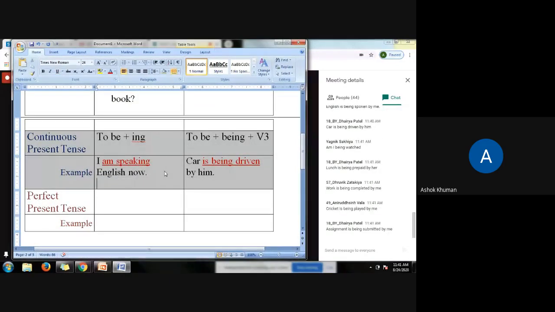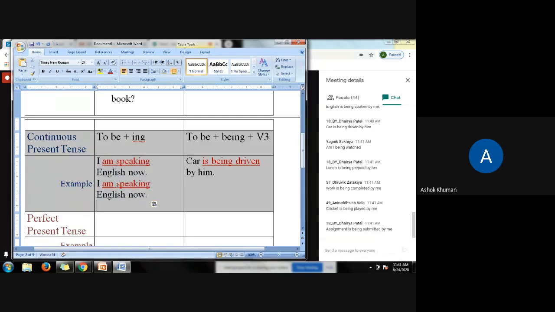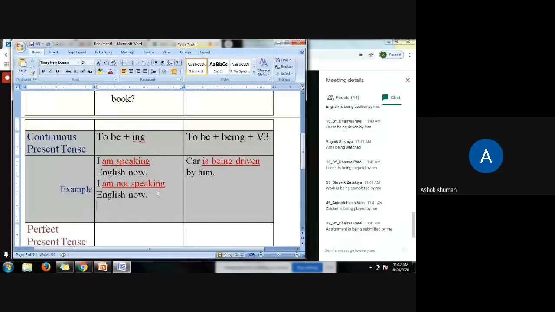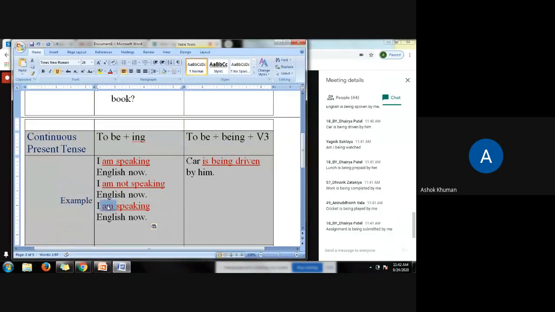So negative: assignment is being submitted by me. Very nice. I am not speaking English now. Or, am I speaking English now? Yes. So how will you make the negative? You will put not immediately after the am. Or for the interrogative, am will be put at the beginning, and A will become capital. Am I speaking English now? And at the end, put a question mark. So affirmative, negative, and interrogative.